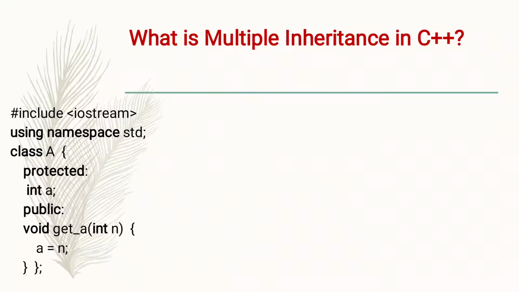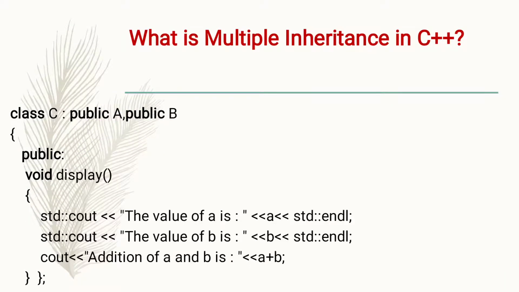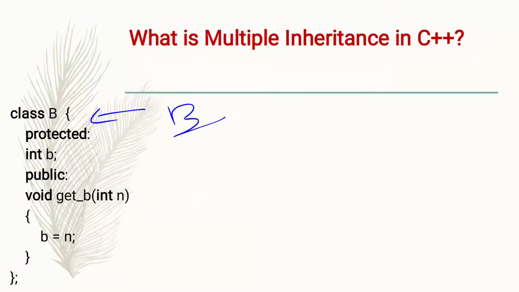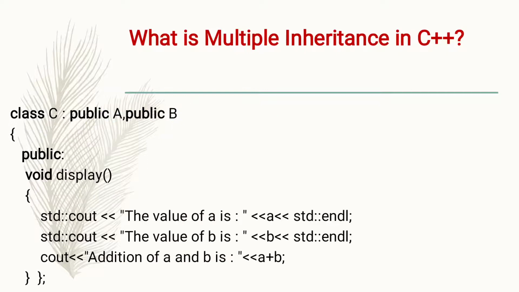For example, class A is base class. Class B is also base class, and class C inheriting all the property of class A and class B.